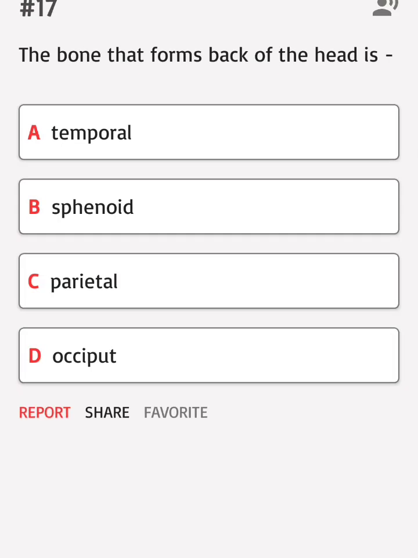The bone that forms back of the head is: A. Temporal, B. Sphenoid, C. Parietal, D. Occiput. Correct answer: D.